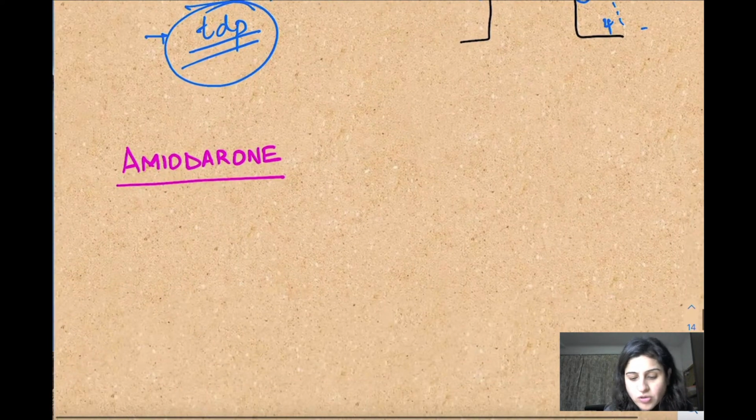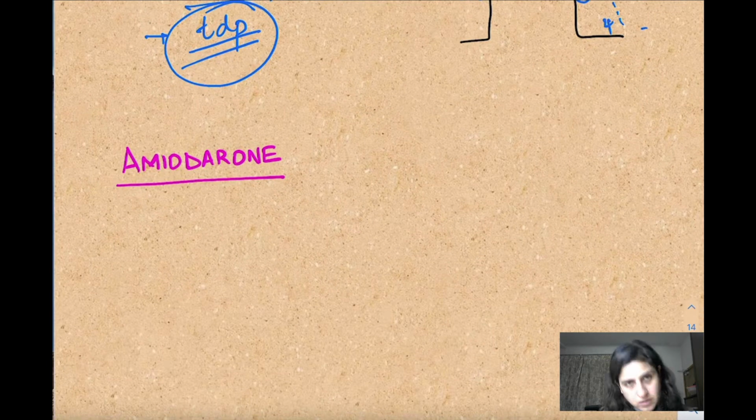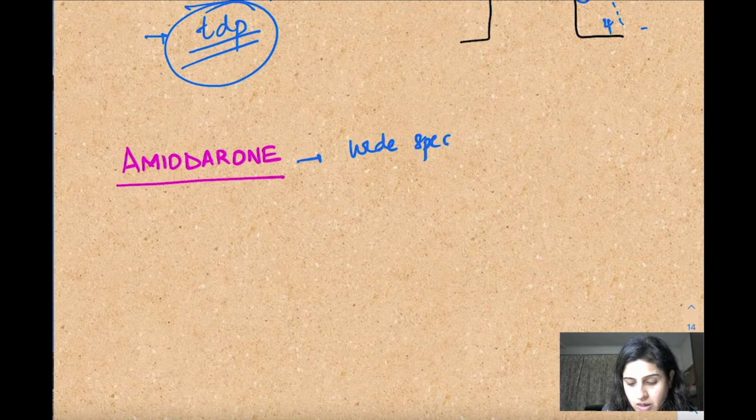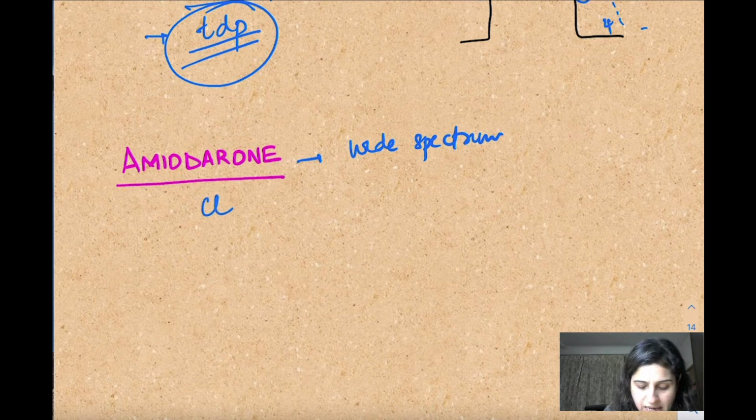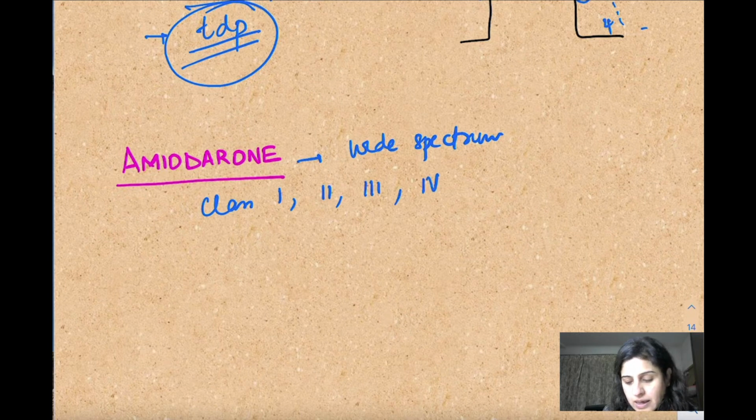Now amiodarone is one of these drugs, and it's peculiar in a fashion. It's a very wide spectrum drug. By wide spectrum, I mean it has properties of all the first 4 classes. So it has properties of class 1, class 2, class 3, class 4.